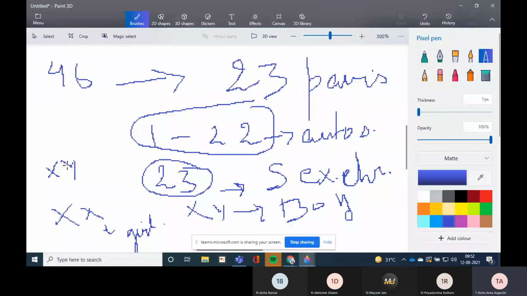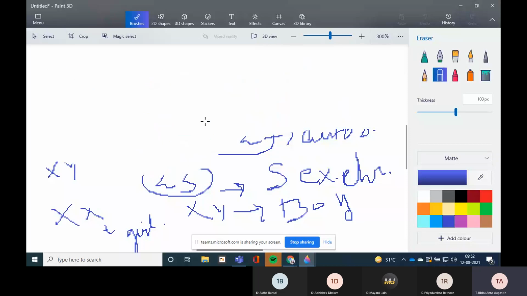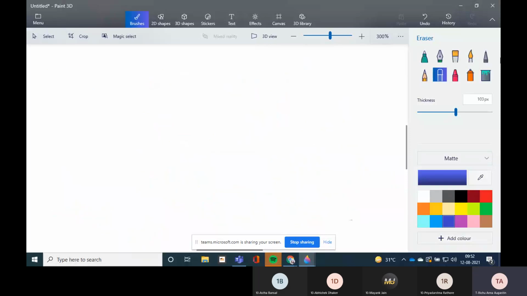Yes, ma'am, your book may have a chart, I guess. It's not here. Just a minute. Okay, we will discuss it later. I think there is a chart in the next chapter, in genetics, of XX chromosome and XY chromosome. So there, this 23rd pair is determining the sex. If it is XY, it will be a boy. If it is XX, it will be a girl. Then, moving forward.